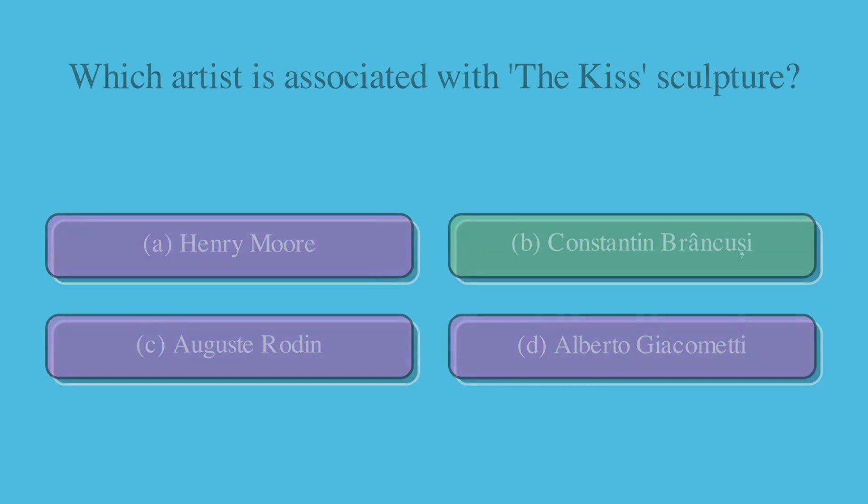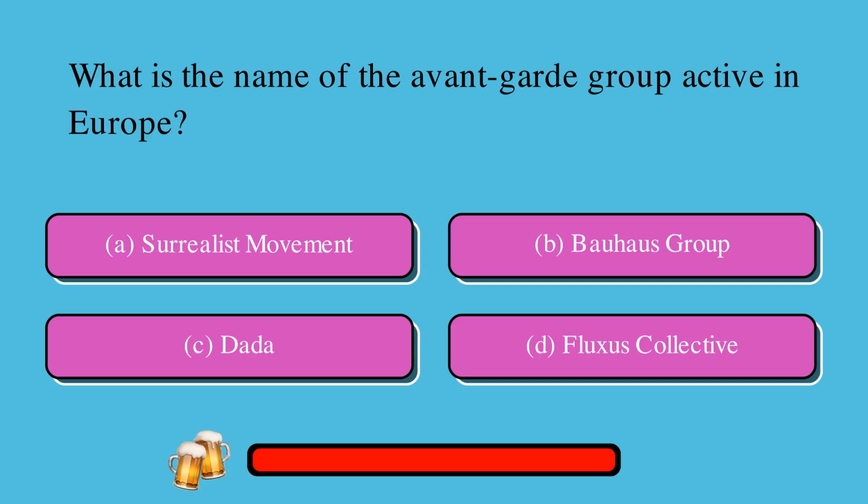What is the name of the avant-garde group active in Europe? A. Surrealist movement, or B. Bauhaus group, or C. Dada, or D. Fluxus collective? The correct answer is C. Dada.